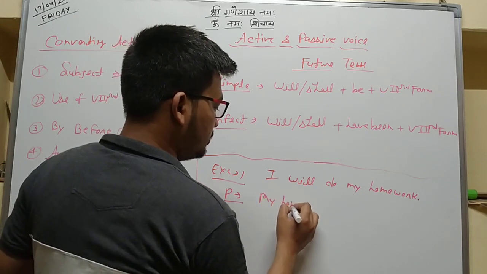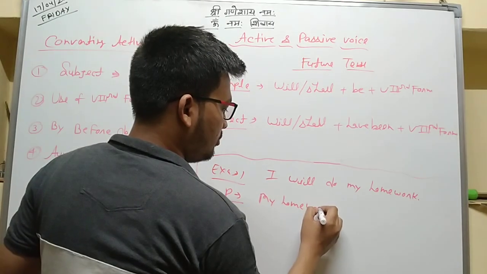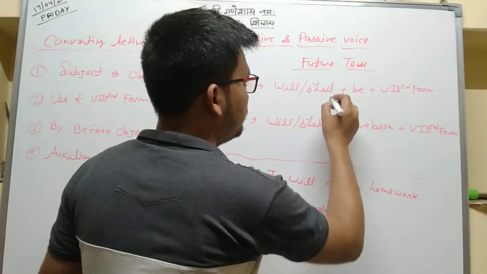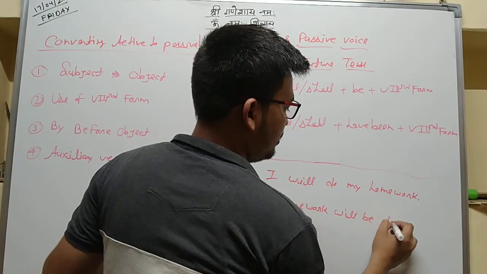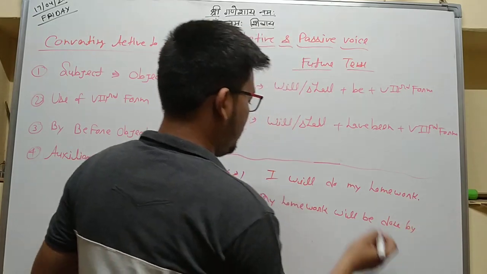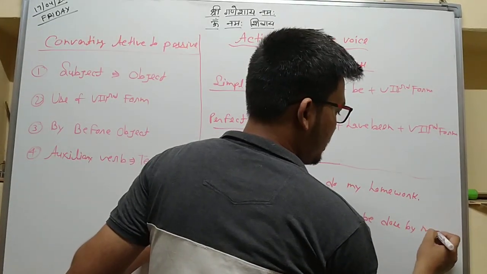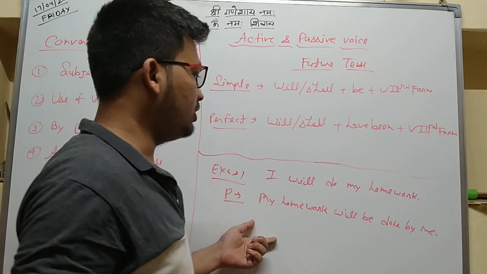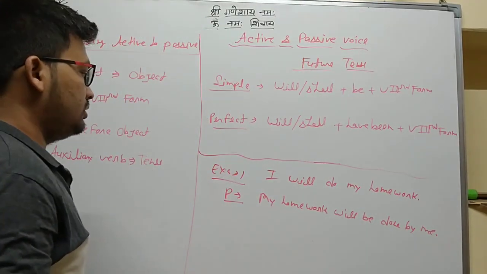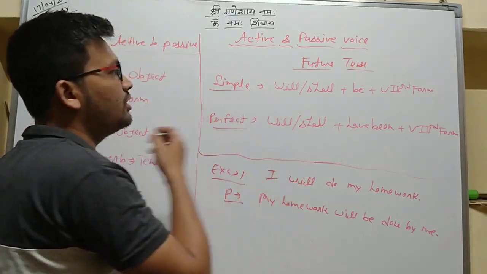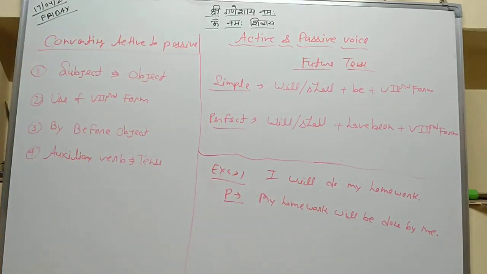My homework will be done by, what is the object form of I? Me. My homework will be done by me. This is the example of simple future tense.